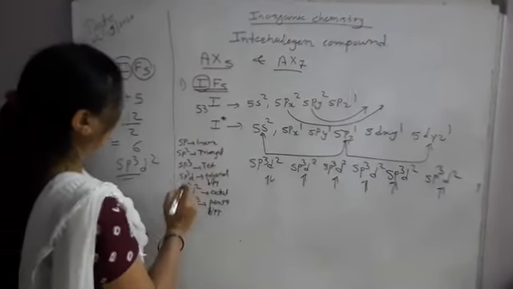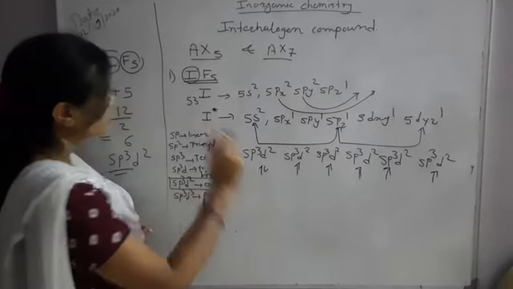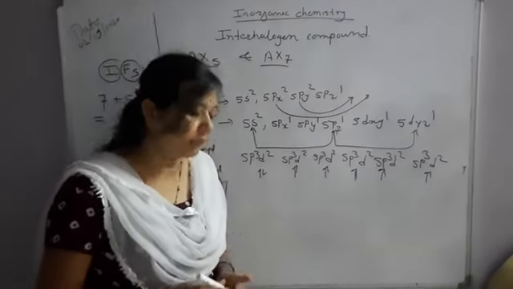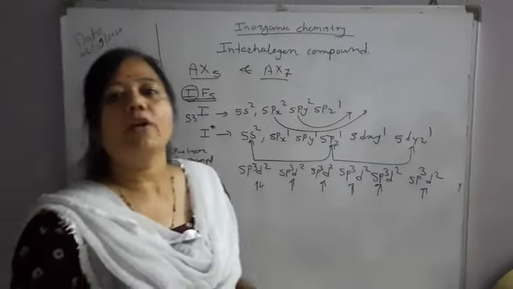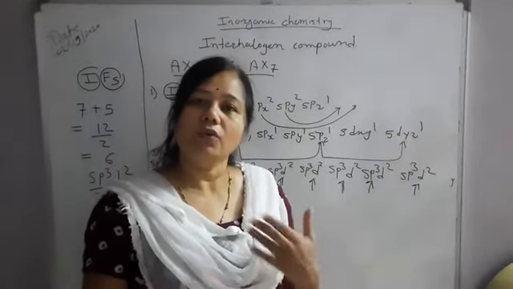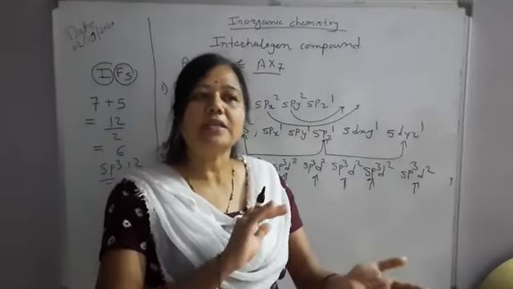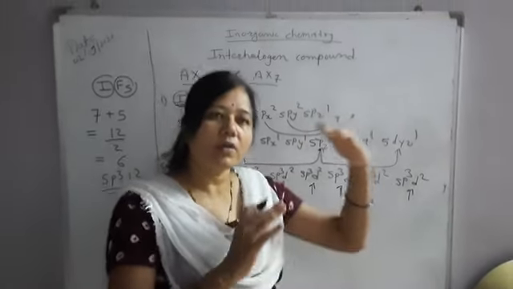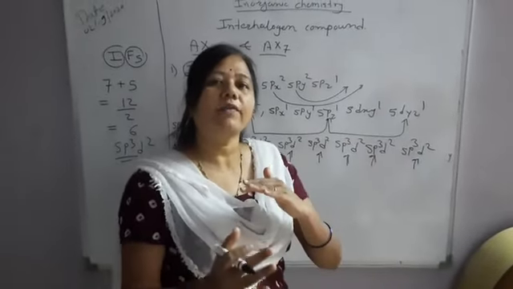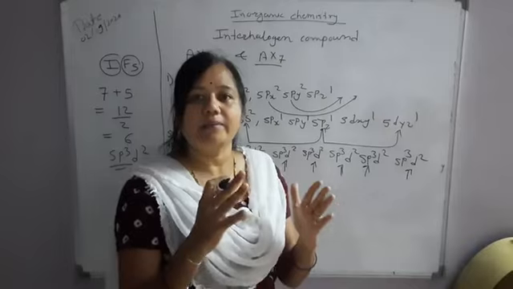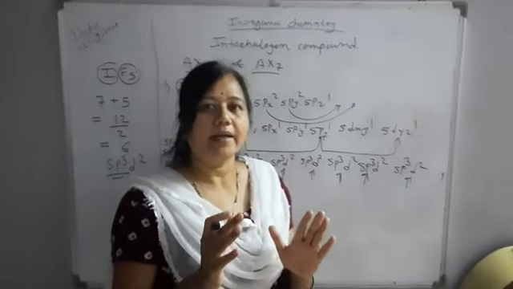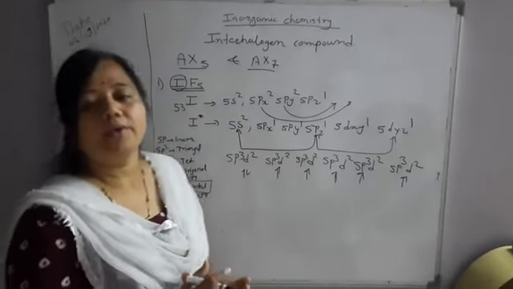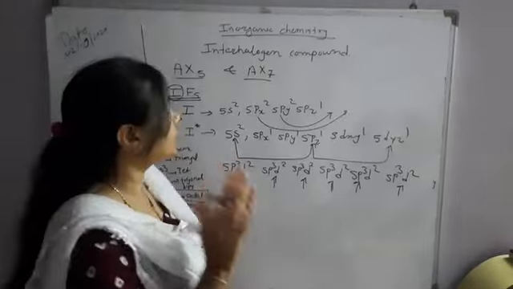So see here, which type of hybridization? sp3d2. So what is the geometry? It should be octahedral. But the geometry is not octahedral. Why? Whenever there is a lone pair of electrons, some type of distortion will occur. What do you mean by distortion? It means the geometry is not purely octahedral. Some bonds are long, some bonds are short. Such a geometry is called distorted. So here also there is one lone pair of electrons, and that's why the geometry is not pure octahedral, but it is square pyramidal.